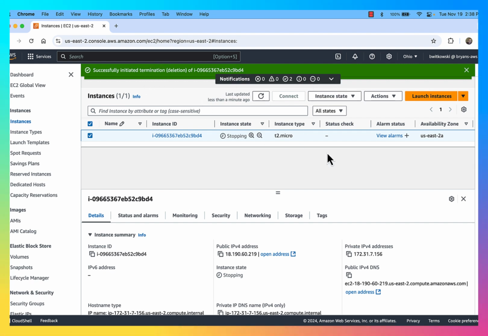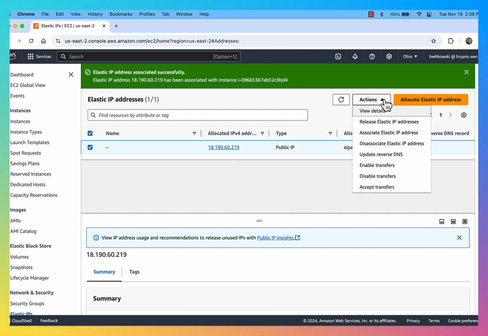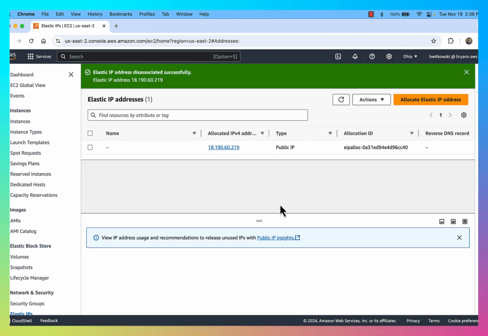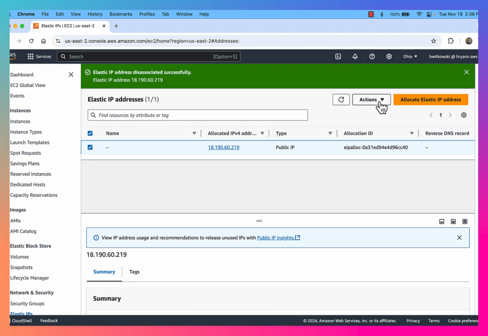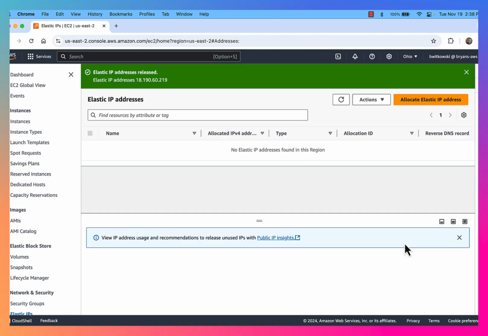Even if I initiate the termination, it's not actually going to get rid of my elastic IP address. Okay, so my elastic IP address still exists out here. Typically what I'm going to do with the elastic IP address then is I'm going to disassociate it. Okay, so now it's no longer associated with any EC2 instance. And then once I've disassociated it, what I can do is I can release that.